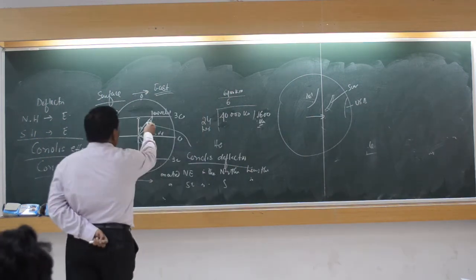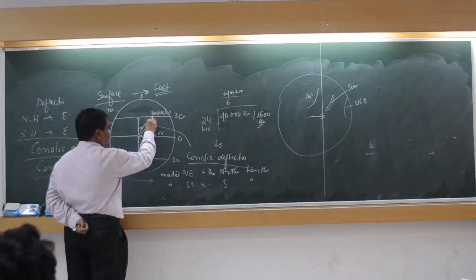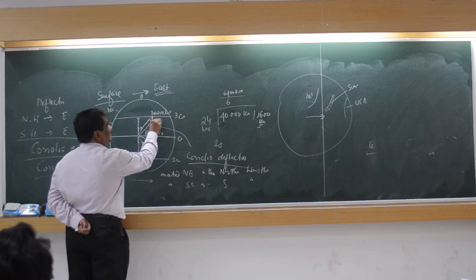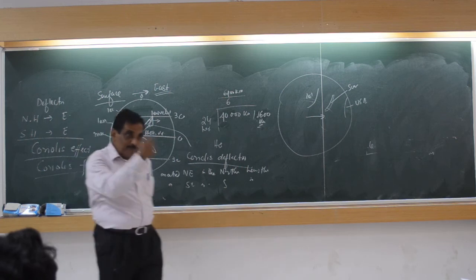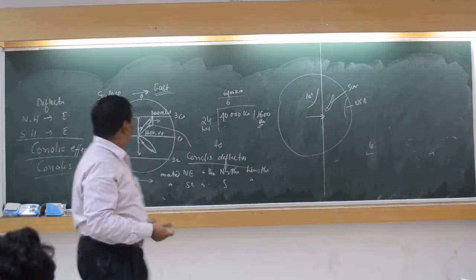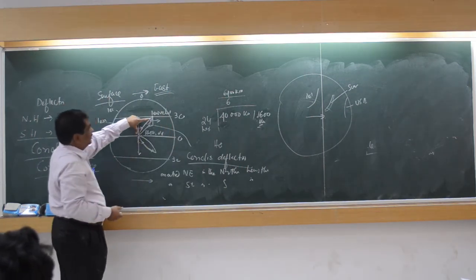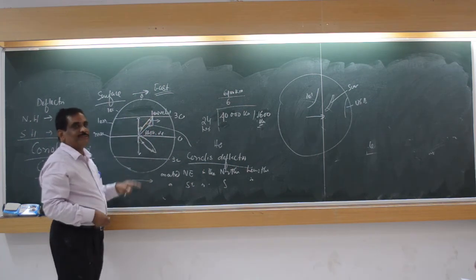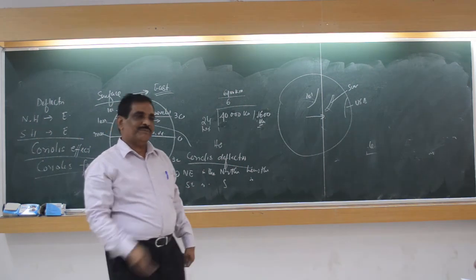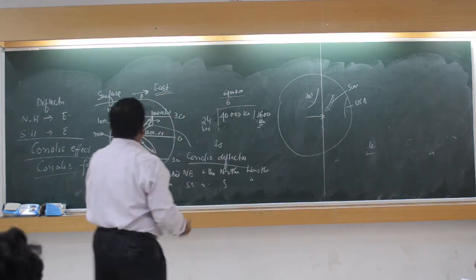So what happened? When you come from here like this, it will not be deflected this side. It will be deflected this side. So a loop will be created, which is tilted to the earth's latitude. In the northern hemisphere it is towards the northeast. In the southern hemisphere it is southeast. You should understand this, because many things depend on it.